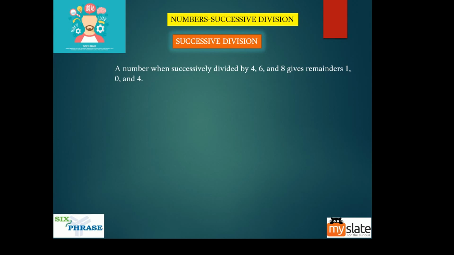Okay, what successive division means is, let us say you take this number 29. Okay, you divide this by 3. What do you get? Okay, it's not 7 times. 9 times 3 is 27. The remainder is 2, right? Guys, now this quotient becomes the dividend. Okay, so this 9 will come here.